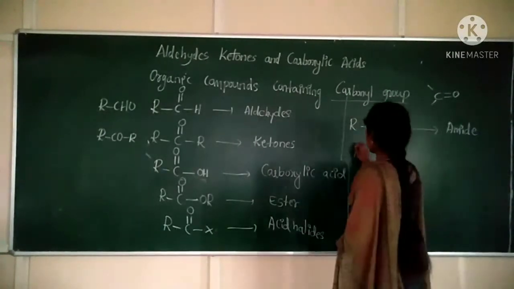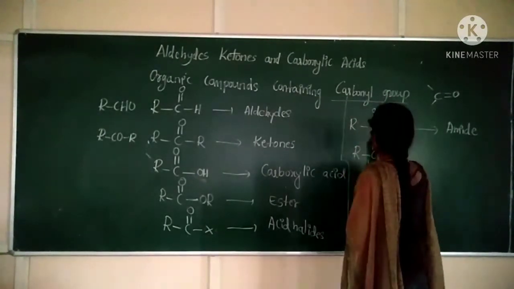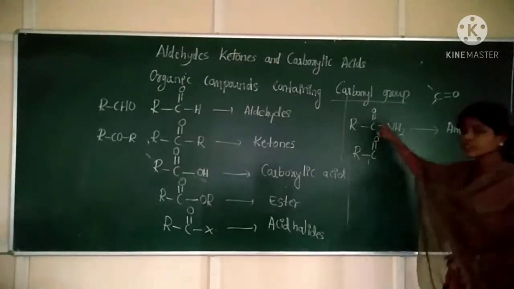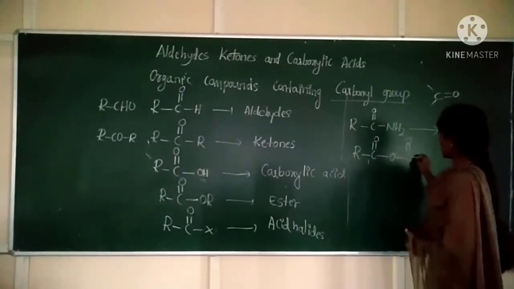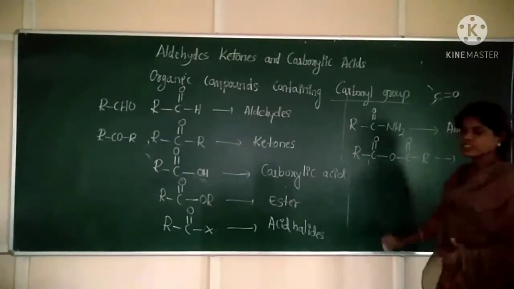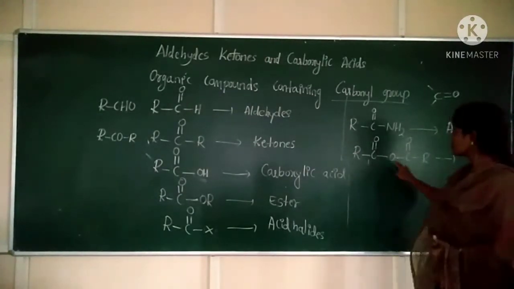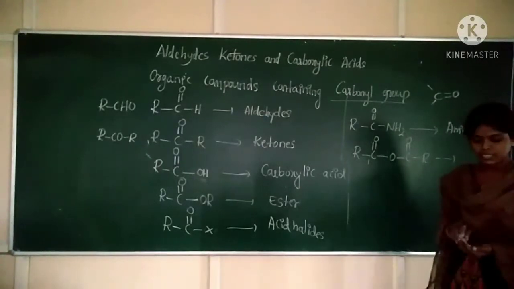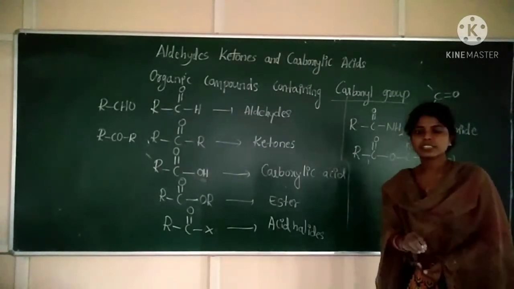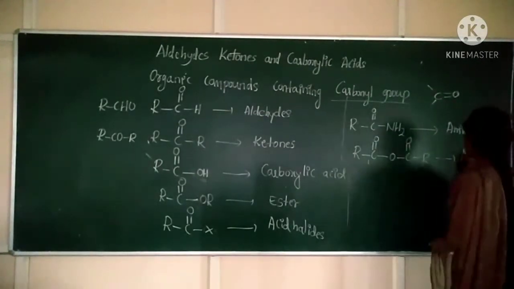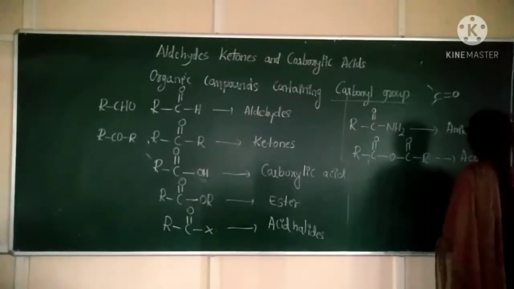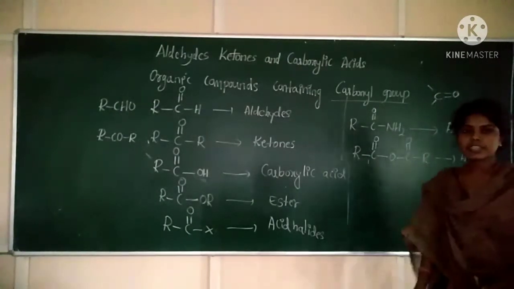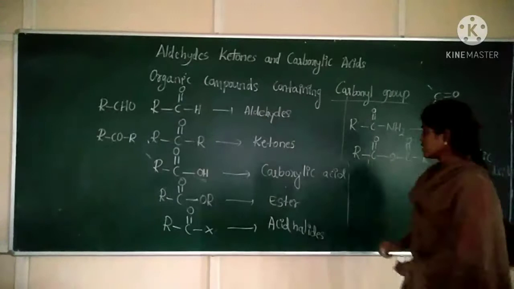Next, RCO, then OC double bond O R. These types of functional groups are said to be anhydrides, acetic anhydrides.